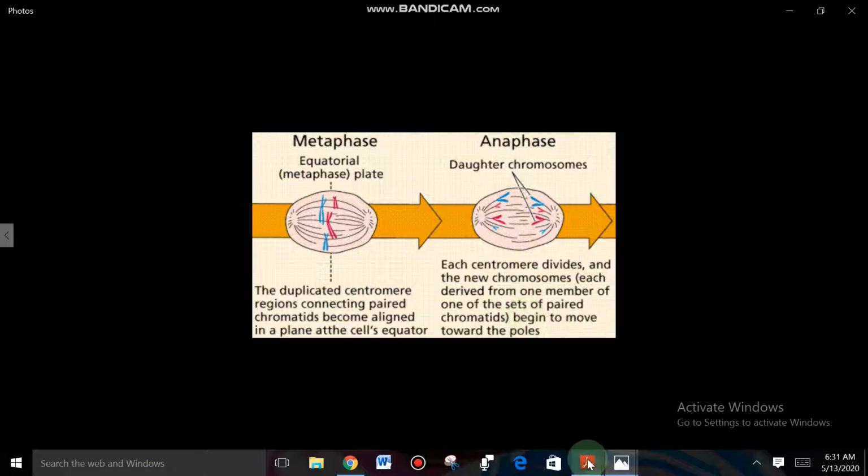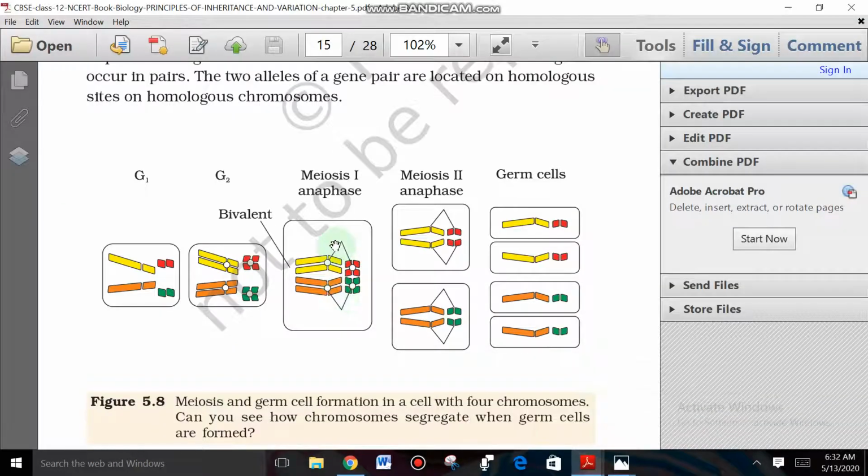So in the anaphase, the chromosomes are pushed towards the poles, right. In the metaphase, an equatorial plate is formed and chromosomes are attached to the equatorial plate. In the anaphase, chromosomes are pulled towards the poles, right. So here the chromosomes doubled in S phase, and next in anaphase the chromosomes are pushed towards the poles, and cell division takes place. So from one cell, two cells are formed, okay, right.